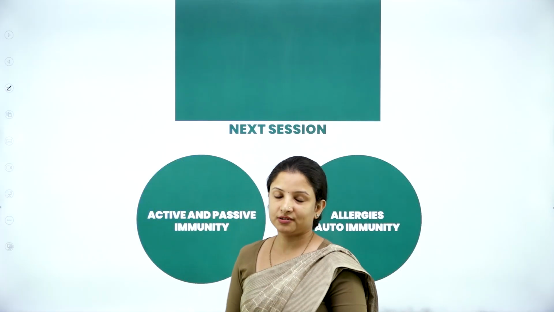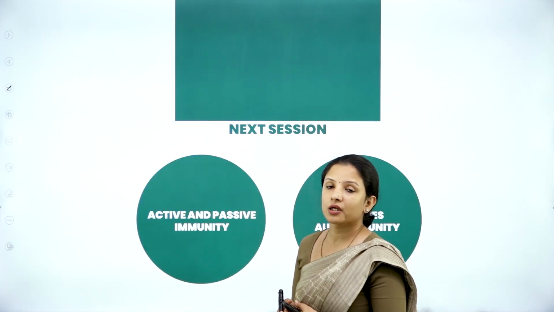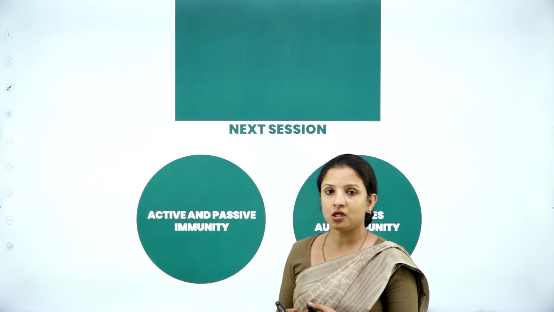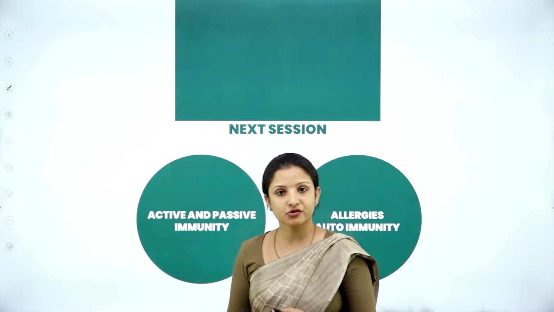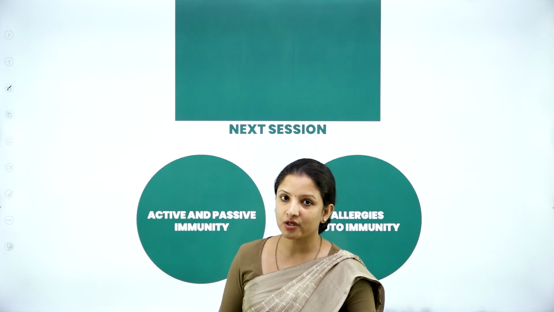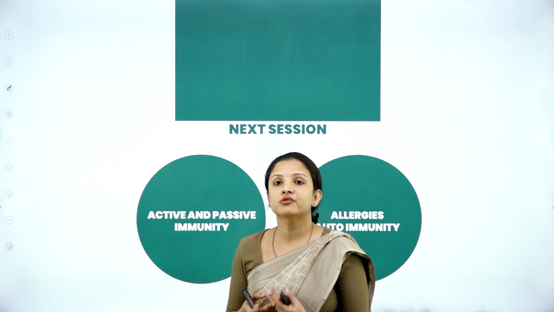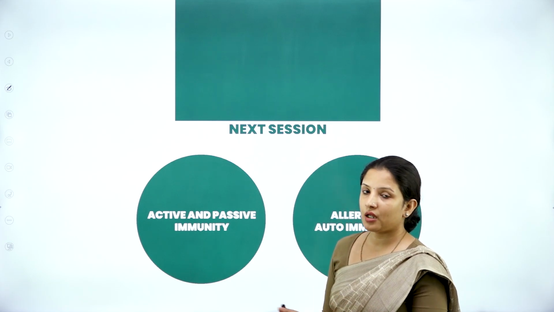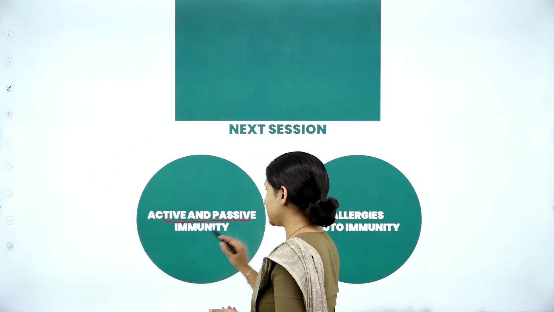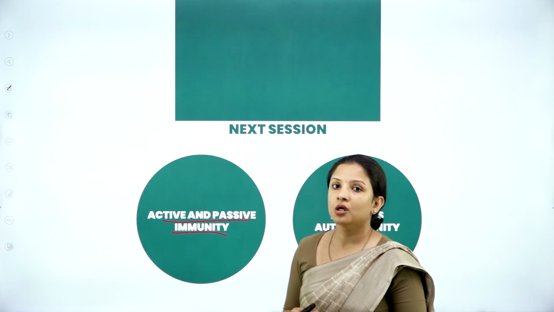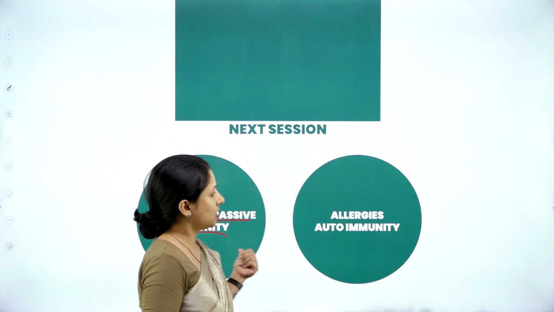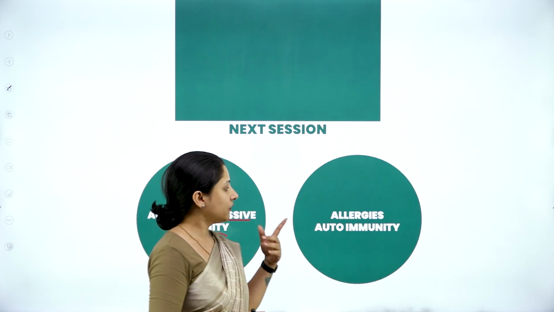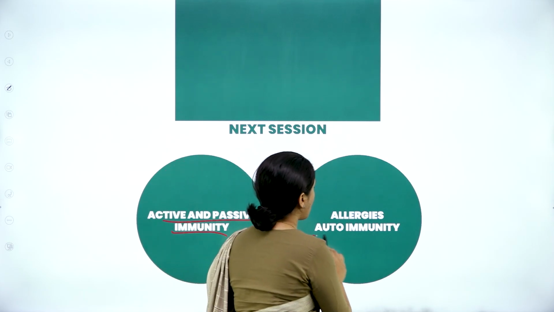So this was about the session wherein we learnt about immunity, two types of immunity, innate immunity and acquired immunity. And we also learnt about the structure of the antibody, types of antibody, and the types of acquired immune responses rendered in a body. So in the coming session, we will learn about active and passive immunity. This also comes under immunity, wherein we learn the examples, we learn about active and passive immunity, we learn what allergies are, and we'll also learn about something called autoimmunity.